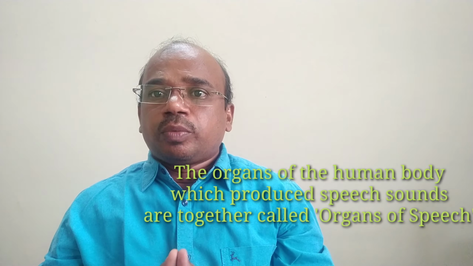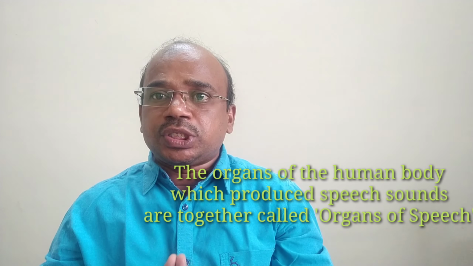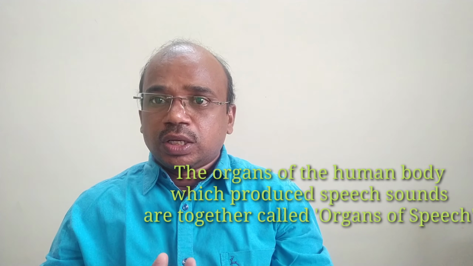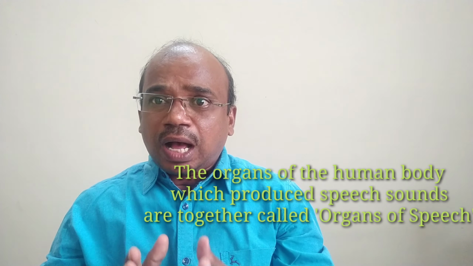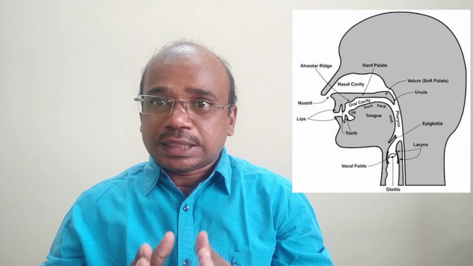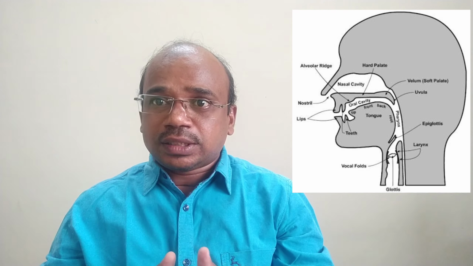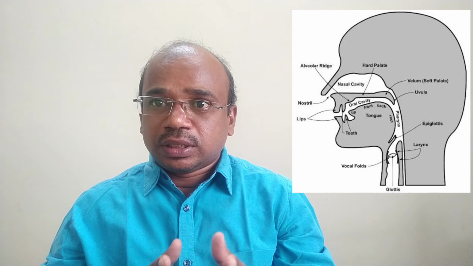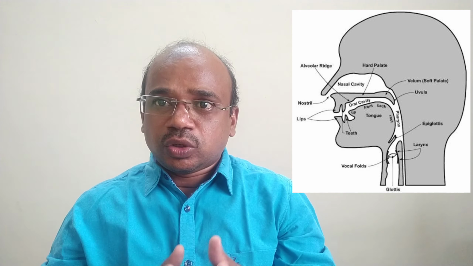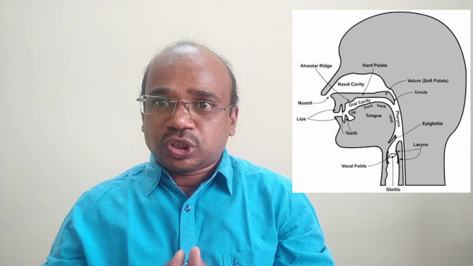The organs of the human body which produce speech sounds are together called organs of speech. So what are the organs of the human body that play a significant role in the production of speech sounds? Like the lips, the tongue, the teeth, the oral cavity, nose, nasal cavity, the lungs, muscles of the chest.